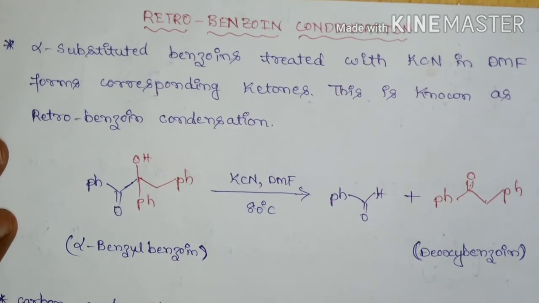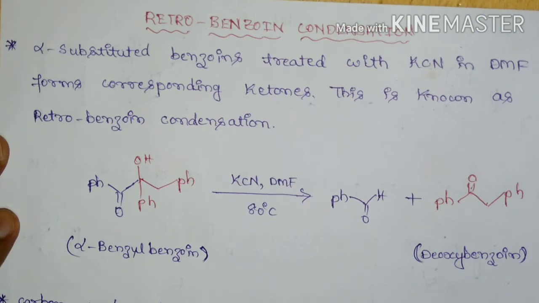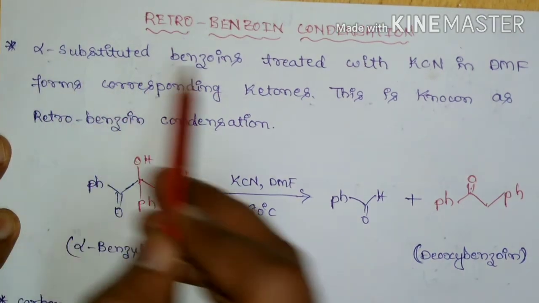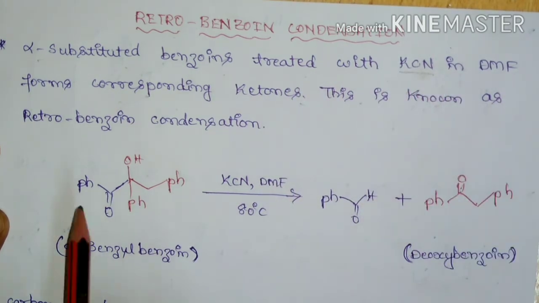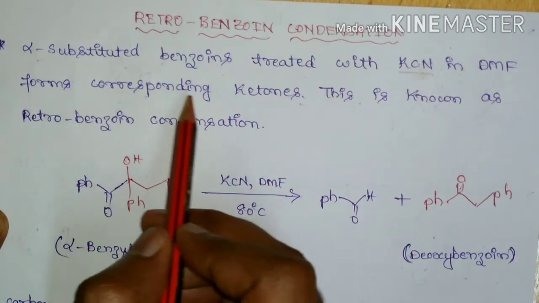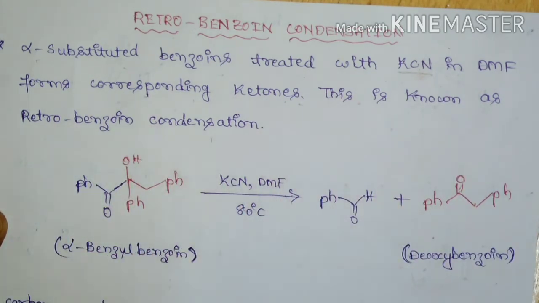Recently there are reports regarding retrobenzoin condensation. This takes place when alpha substituted benzoins are treated with potassium cyanide in dimethyl formamide to form the corresponding ketone, and this is known as retrobenzoin condensation. Here is the example.